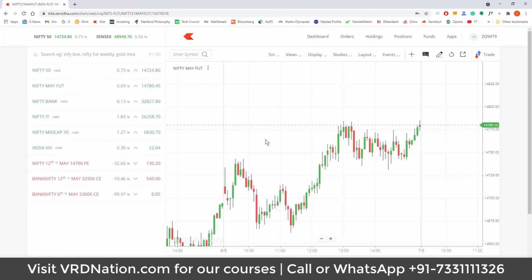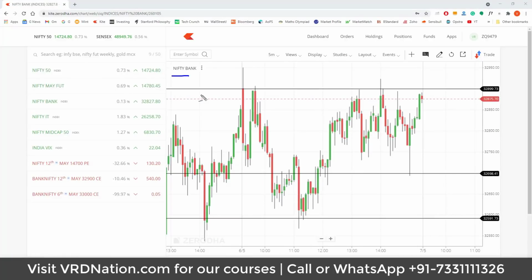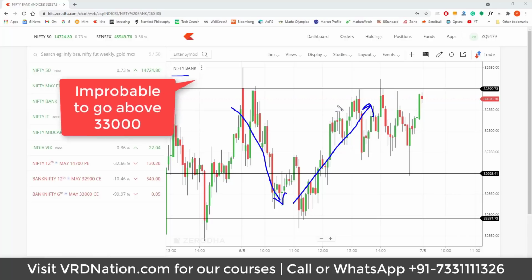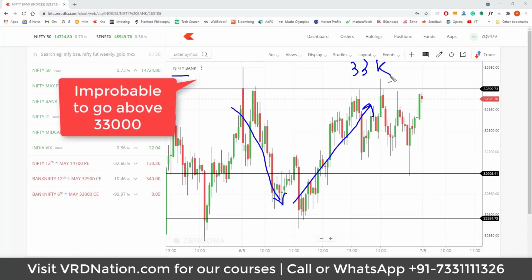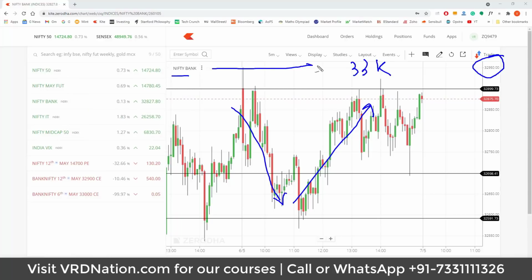Today, when I came to the market, I knew that I did not have a lot of time to trade, but I did have a view about the levels of Bank Nifty. So let me go here. So this morning when I looked at Bank Nifty, I did not know whether Bank Nifty will go down or it will go up. But based on my analysis, I had one view that given the market context that we are in and some of the other data points that I looked at, it's very improbable for Bank Nifty to go beyond 33,000. That's it. So my view is that this level will not be broken on the upside,